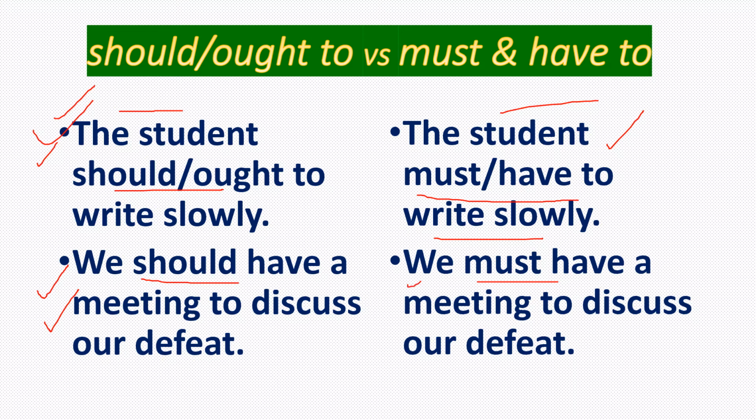But in the second example, we must have a meeting to discuss our defeat, which means they are confident to set up a meeting. The real intention is there in the second example. If they really intended to conduct a meeting, they have to say that we must have a meeting to discuss our defeat.